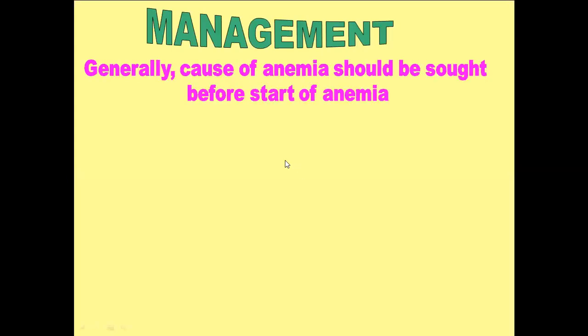Now, how will we manage a case of anemia? Generally, first of all, we have to look for the cause of the anemia and then we start the treatment accordingly. How to investigate further depends upon what the MCV and the MCH of the patient are. As we have discussed, if the MCV and the MCH are decreased, it will be a microcytic hypochromic anemia, and the causes are iron deficiency, thalassemia, and sideroblastic anemia. These are the three causes of the hypochromic microcytic anemia.